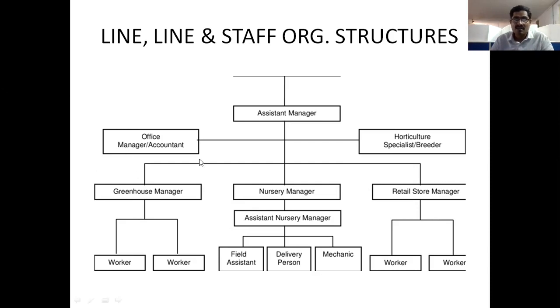So look here. The office manager or accountant communicates with the horticultural specialist or breeder. These persons are of the same designation.